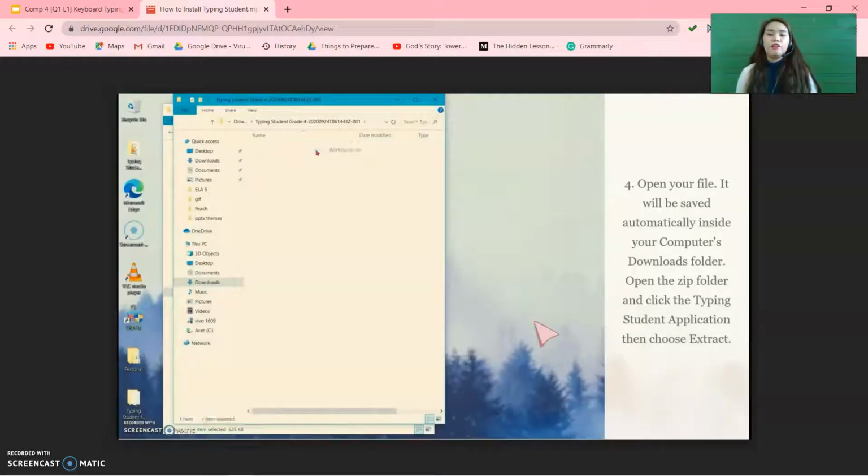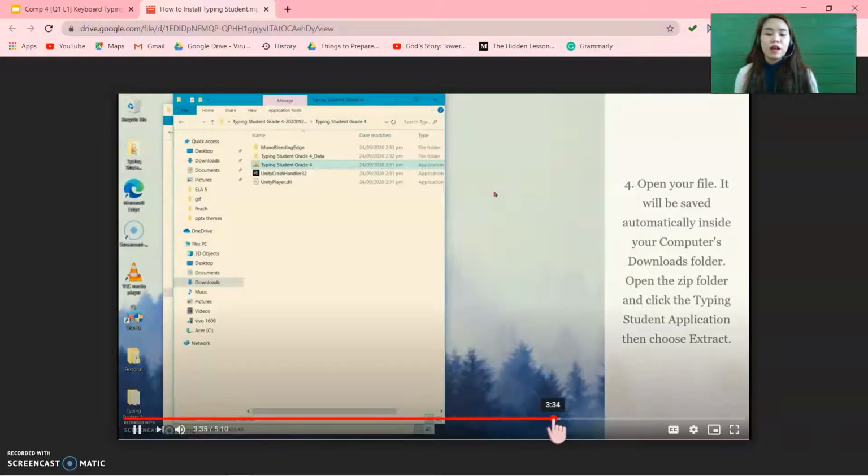There. And another folder will pop up. You have to click Typing Student Grade 4. And the Typing Student application will soon open.